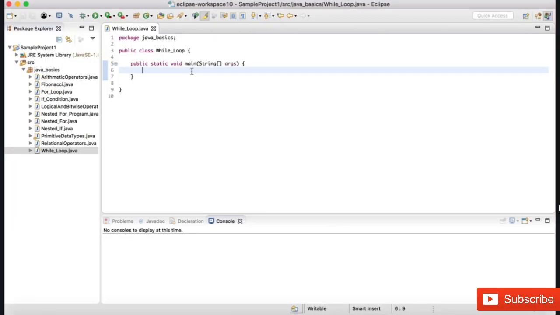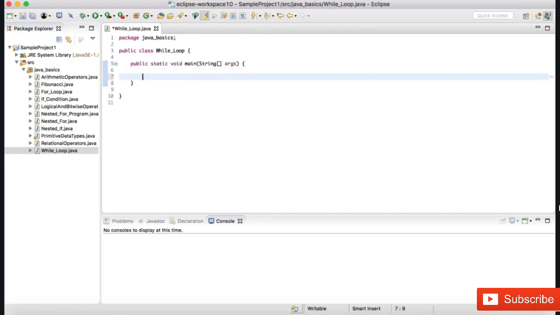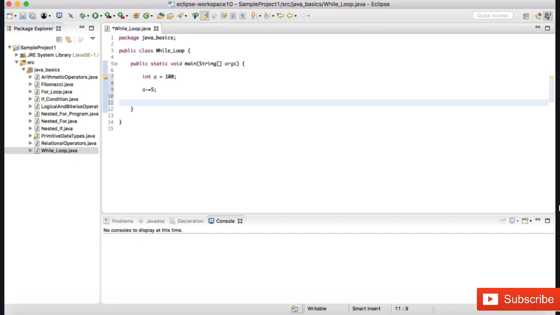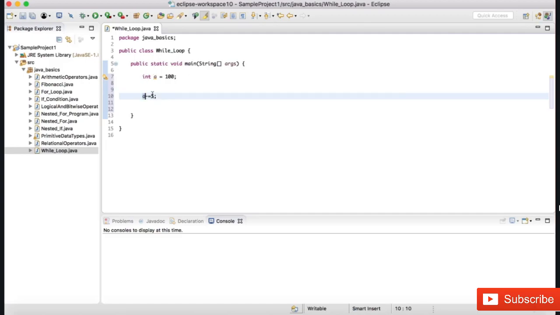Now consider another situation where we want to keep on doing certain operations conditionally. What if we want to do certain operations conditionally? Let us say we have something like a is equal to 100 and we want to keep on executing one statement, a minus equal to 5, for example. So we want to keep on reducing the value of a by 5 till the value of a is greater than 50. Say my condition is till the value of a is greater than 50. We want to keep on executing this statement.